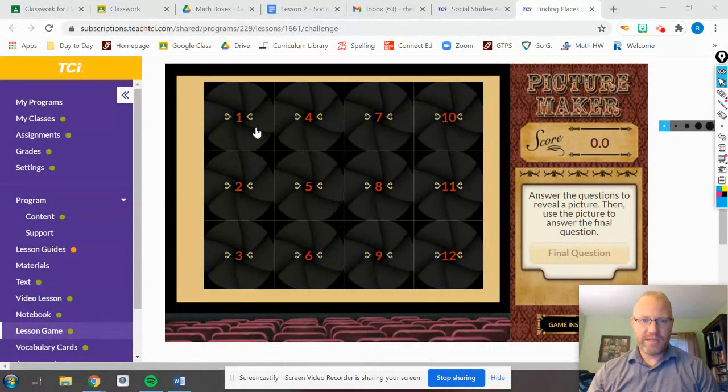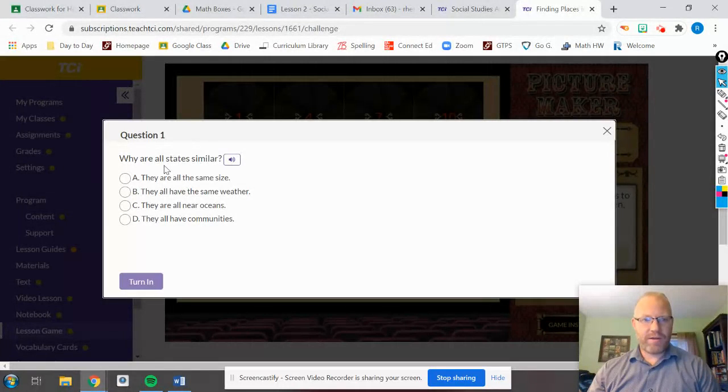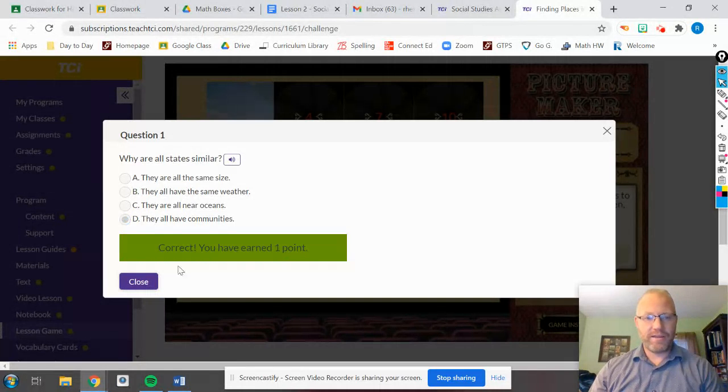Here's the final question. Why are all states similar? They are all the same size. They all have the same weather. They are all near oceans. They all have communities. What's true about all states? All states aren't the same size. All states do not have the same weather. That's why I'd love to live in Florida, Georgia, Texas, anywhere down there, because I like warm weather. They are all near oceans? Not true. If you're in South Dakota, you're about as far from an ocean as you can be. They all have communities. Once you turn these in, you'll get a point.